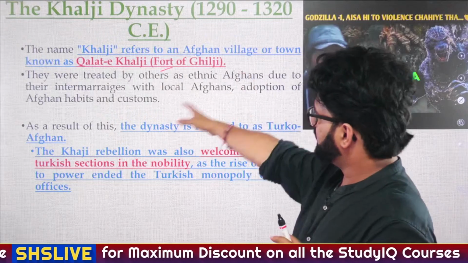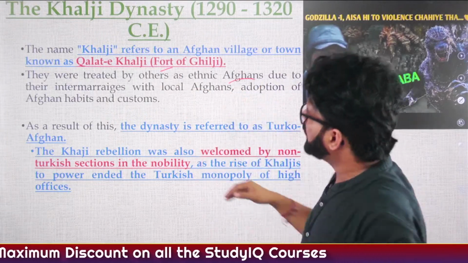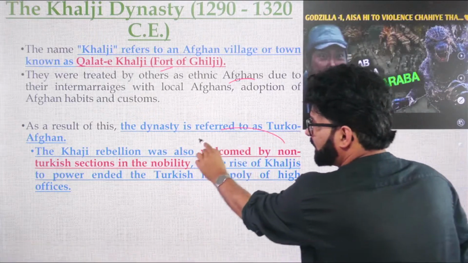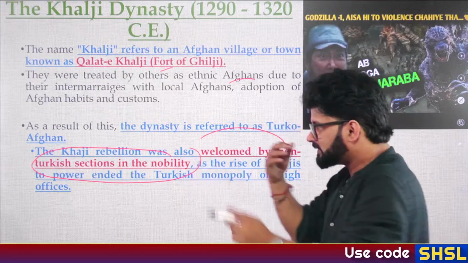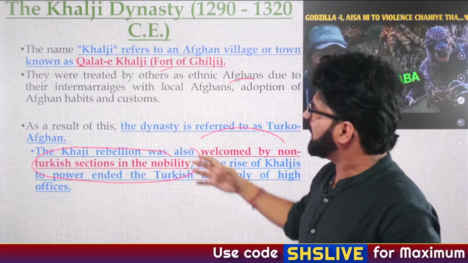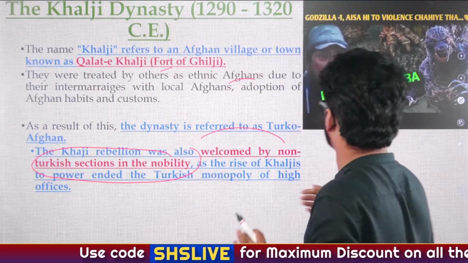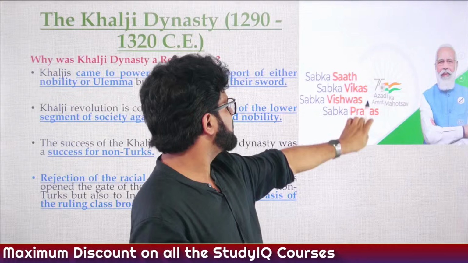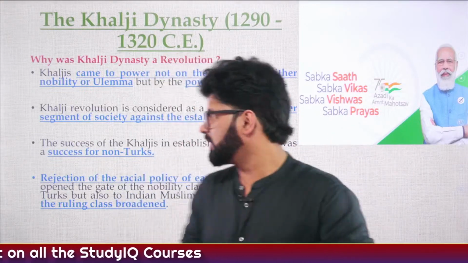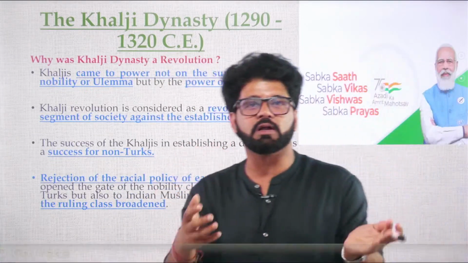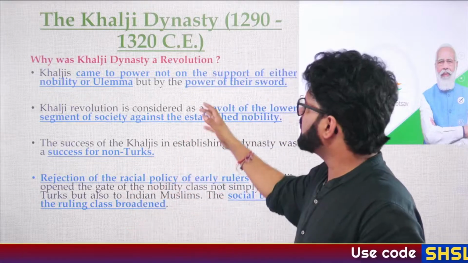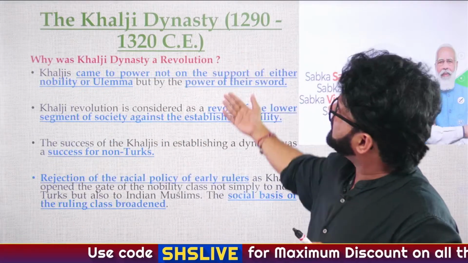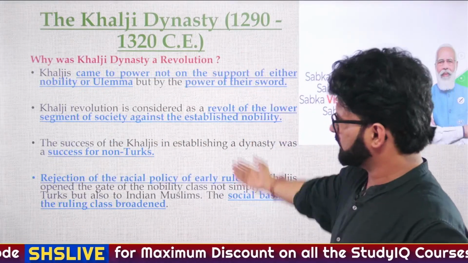So again, that's what is written here. They were treated by others as ethnic Afghans due to their intermarriages with the local Afghans. The Khilji rebellion was welcomed by the non-Turkish section of the nobility. That's what we have been discussing for the last 5-10 minutes. Many people believe it was a revolution because now talent will be rewarded. As our honorable Modi sir says, Sabka Saath, Sabka Vikas, Sabka Vishwas, Sabka Prayas. All these things happened during the Khalji dynasty, or people believed that anybody can now reach the upper echelon based on their talent. And that's why the Khalji dynasty is considered a revolution. So again, these points we have discussed.